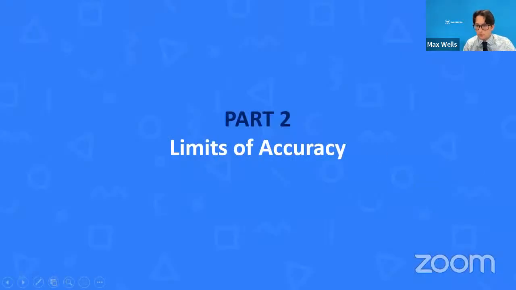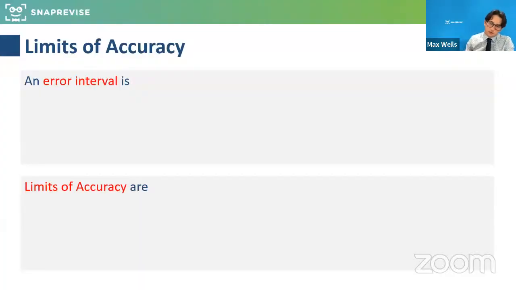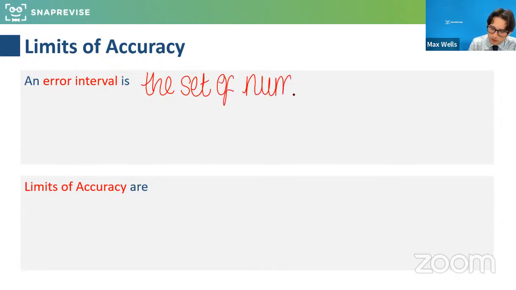So what we're going to look at now, limits of accuracy. And this sort of stuff is generally considered towards the harder end of the number content. And it is quite a common type of question. Yeah, absolutely. And you know what? It's these sorts of skills that are really underestimated, and they do cost people a lot of marks. So an error interval is the set of numbers. And I always felt like with these questions, I wasn't exactly sure what they wanted me to do. So this is what we want to clarify today.